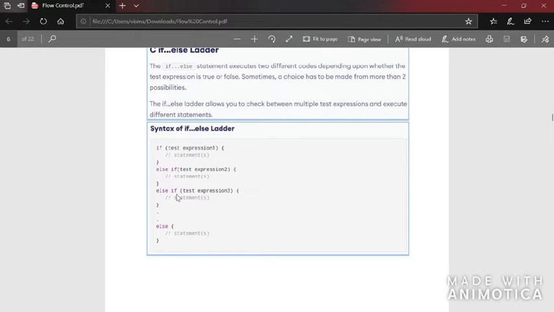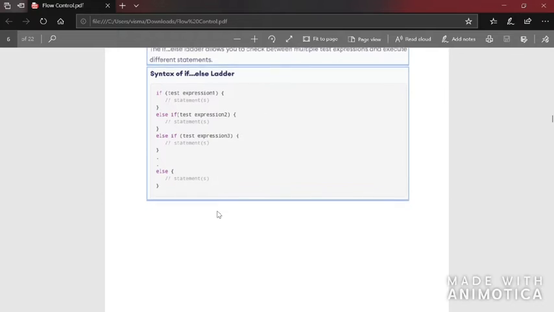It's not necessary that you have to include 2 else if in your program. If you have 3 possibilities, then it will be if first condition, else if second condition, else means the last part. After all the possibilities, the leftover possibility. Then if else will be fine. If you have 4 conditions, then it will be if first condition, else if second condition, else if third condition, and else fourth condition.